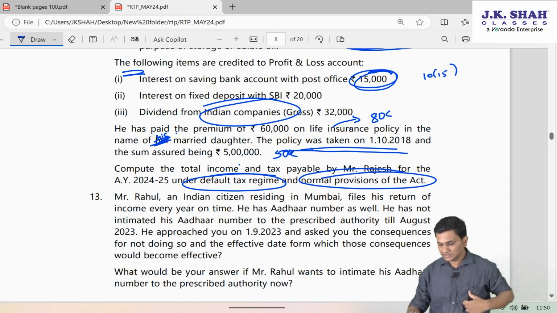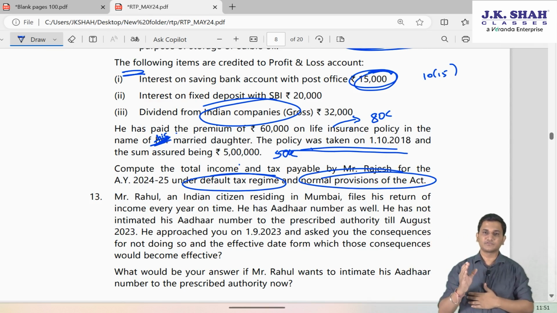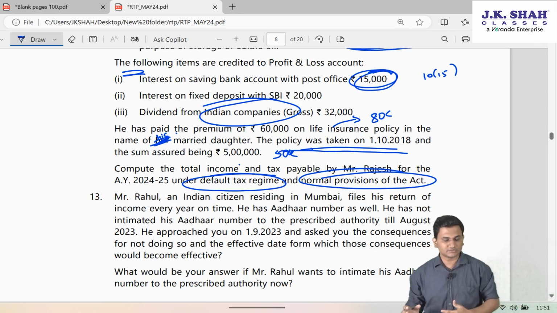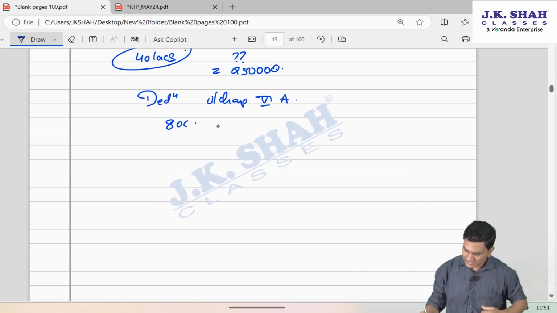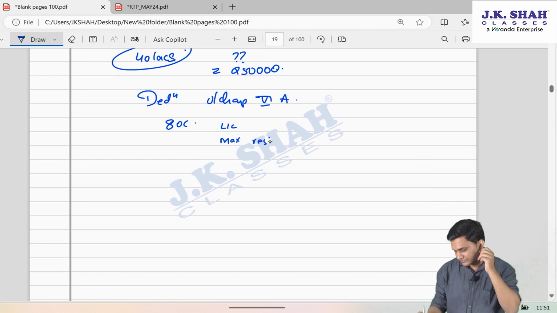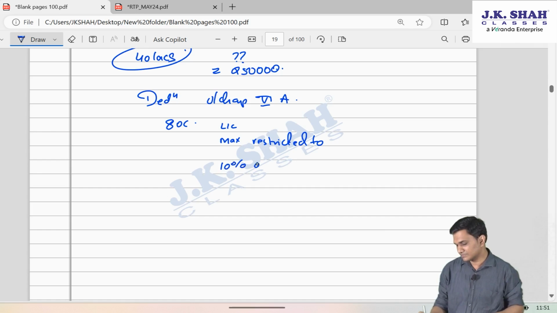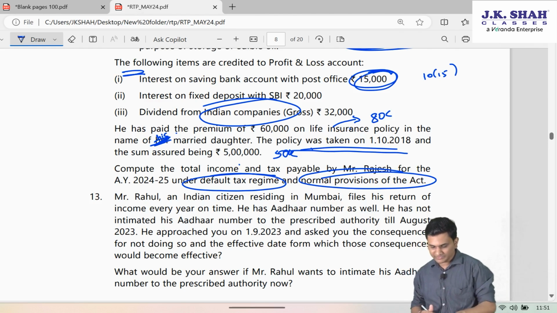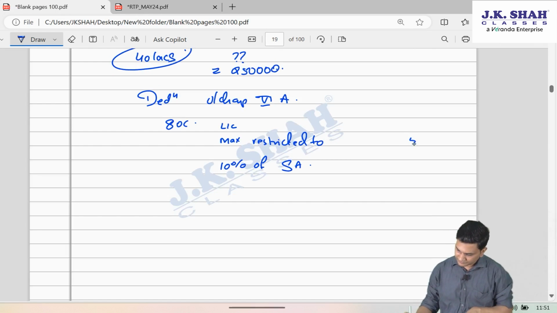So as I said earlier, since the policy is taken after 1st April 2013, maximum premium should not have exceeded 10% of sum assured. As it is exceeding 10% of sum assured, we will restrict it to 10% of sum assured. So 10% of 5 lakh will be 50,000.